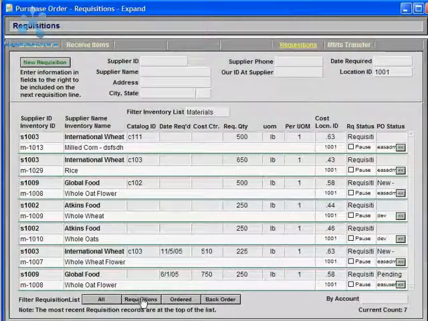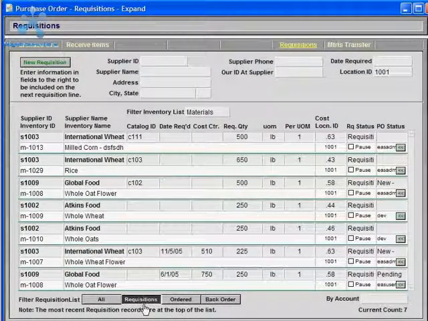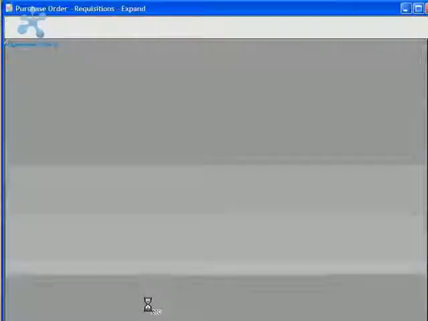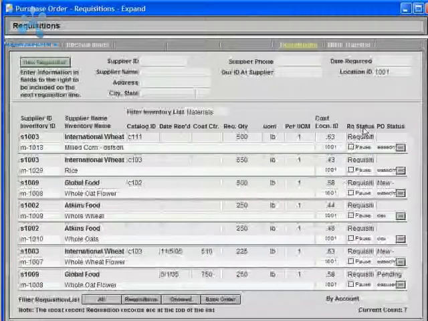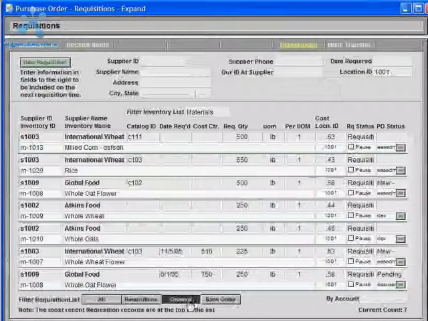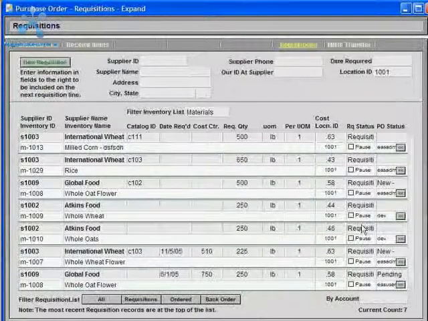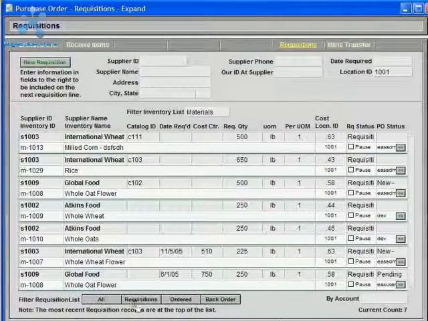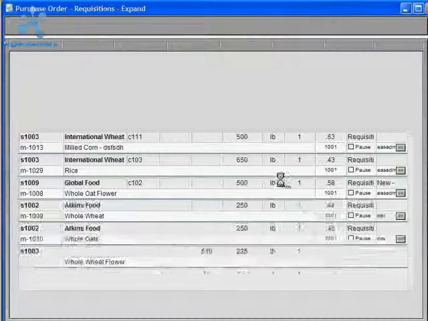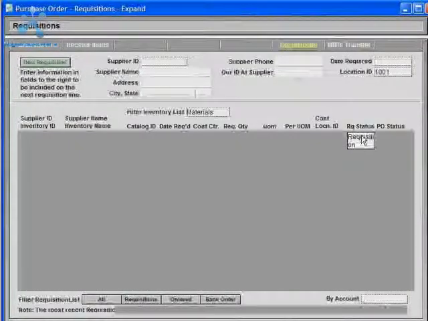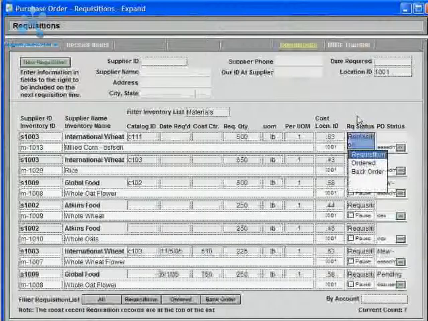And then as the purchasing person, I can filter this list. I could show all requisitions, anything with just a status of requisition, or anything with just a status of ordered, or anything with just a status of back ordered, or I could show all, to filter this list based on the requisition status.